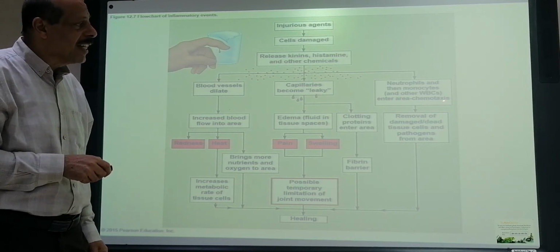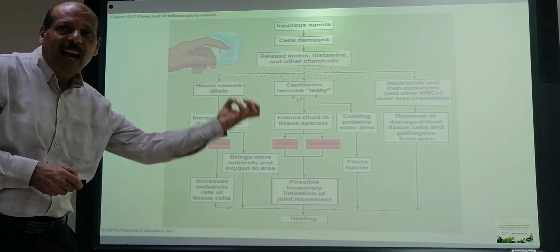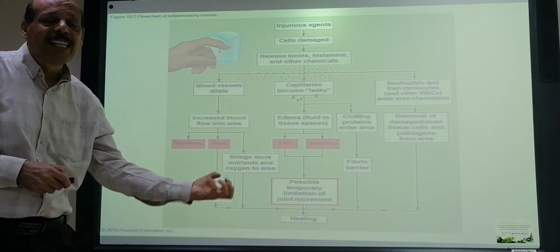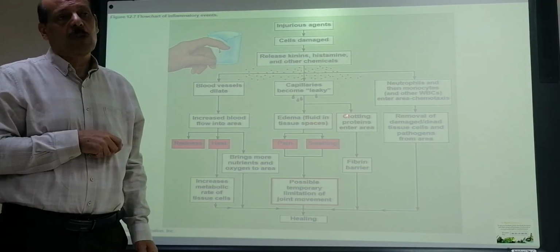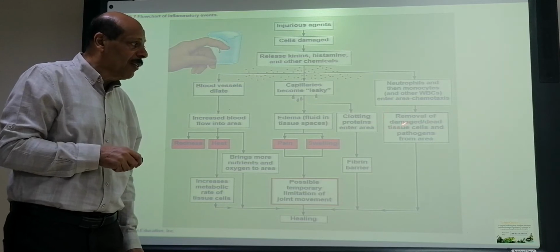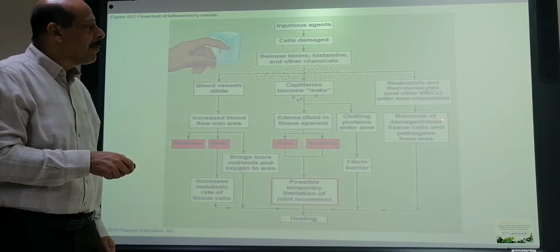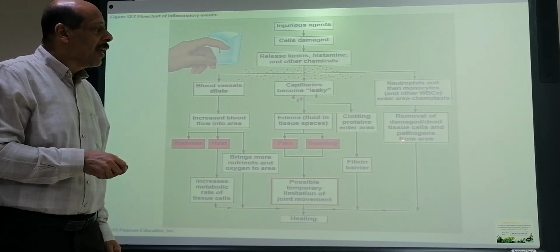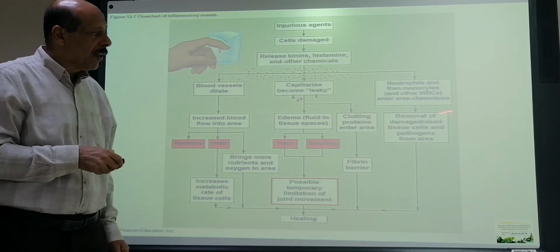So the chemotaxin, which is secreted by the destructed cells, will attract more blood cells to immigrate from the blood vessels to the tissues. And the effect of those white blood cells is removal of the damaged and dead tissue cells and pathogens from the area. So they will remove the pathogens from the area.